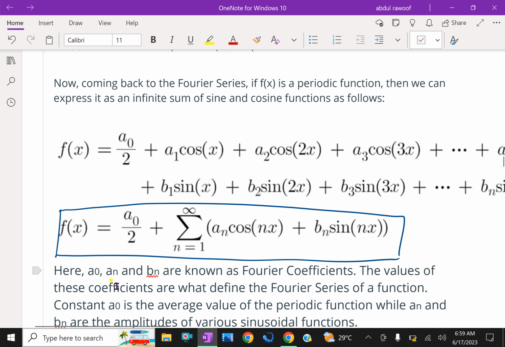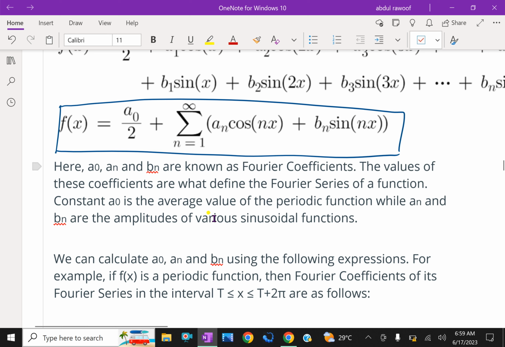Here a0, an, bn are known as Fourier coefficients. The values of these coefficients are what define the Fourier series of a function.